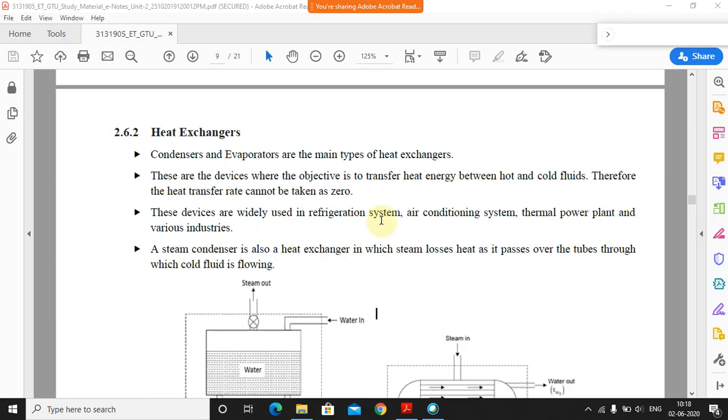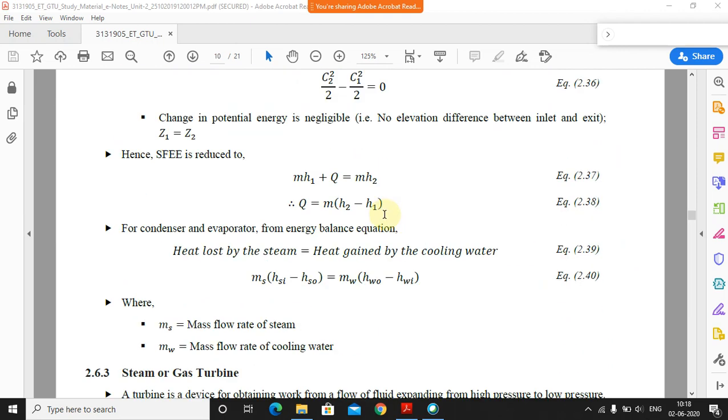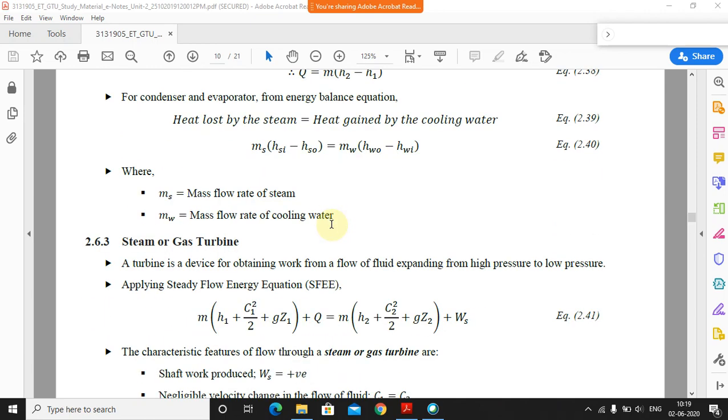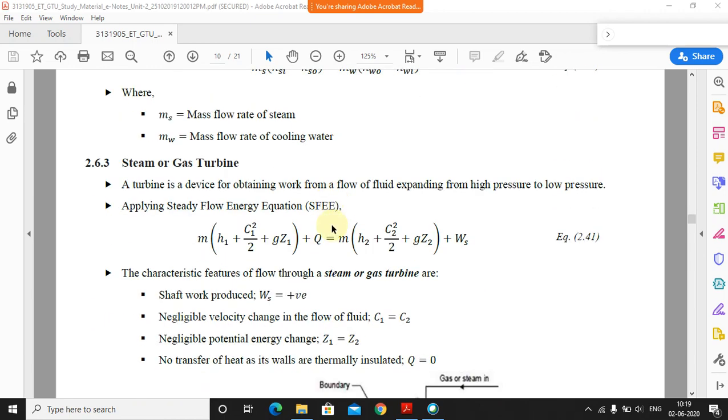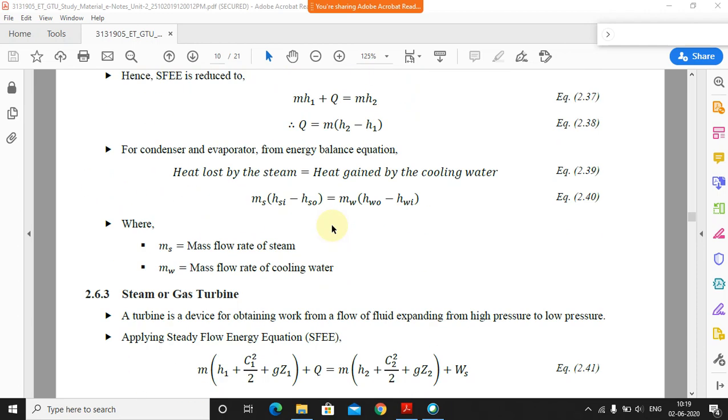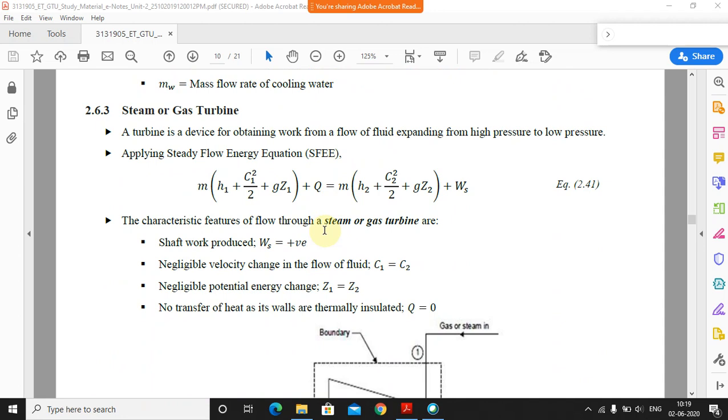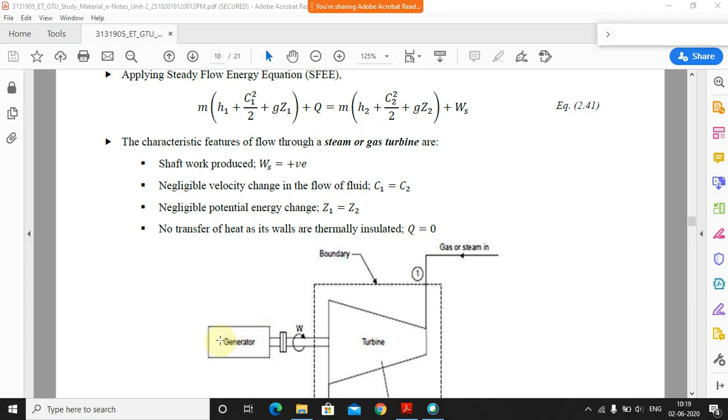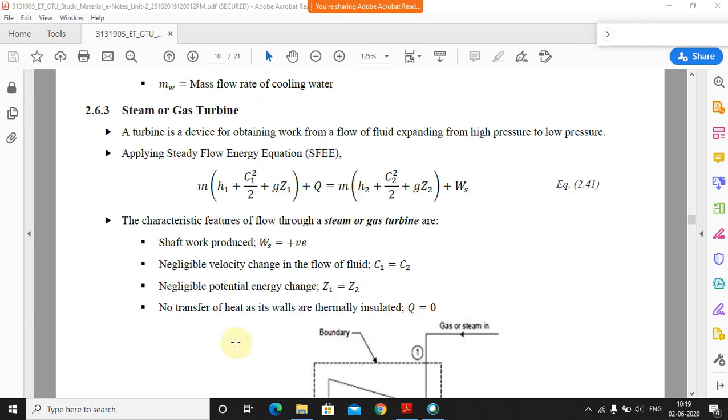Okay, so basically this was all about the heat exchanger: the working of the heat exchanger, and the results, or equations, we get when we apply the steady flow energy equation to the heat exchanger. We have seen that over here. Now we'll move on to the next thing, that is a steam or gas turbine. Why do we use steam and gas turbines? If we are talking about electrical energy, in that case you can use steam and gas turbines. In a turbine, a generator will be attached here. Let us see how the working goes.